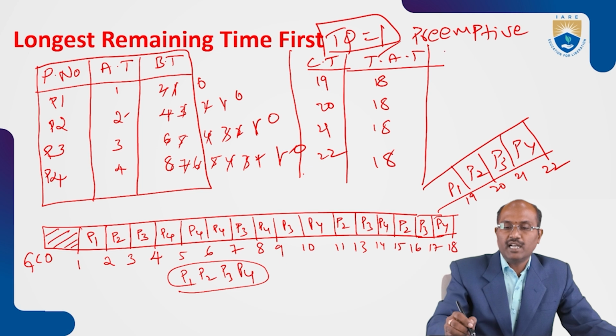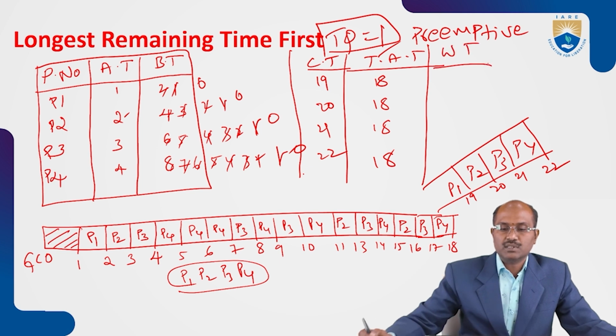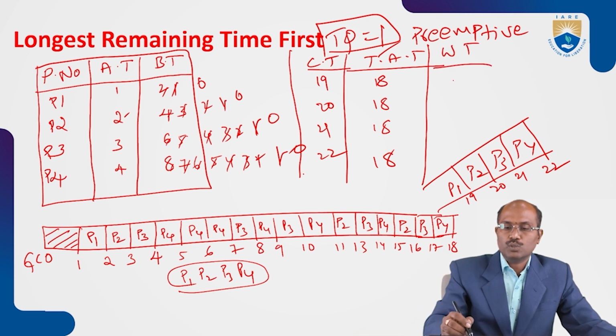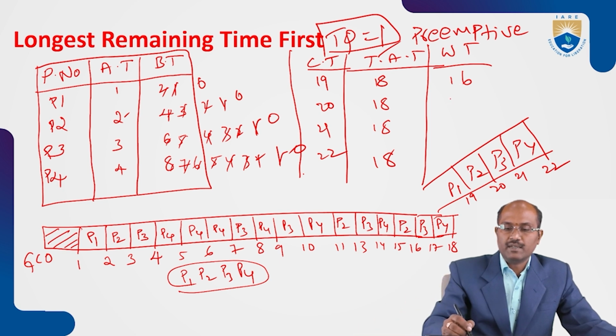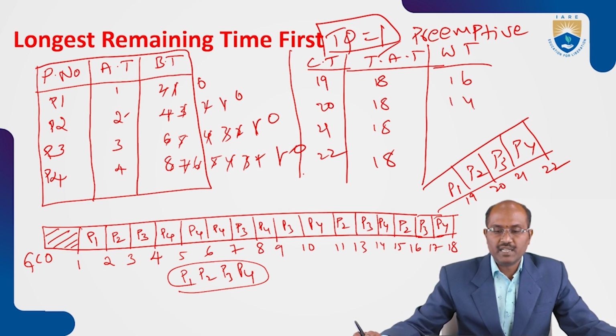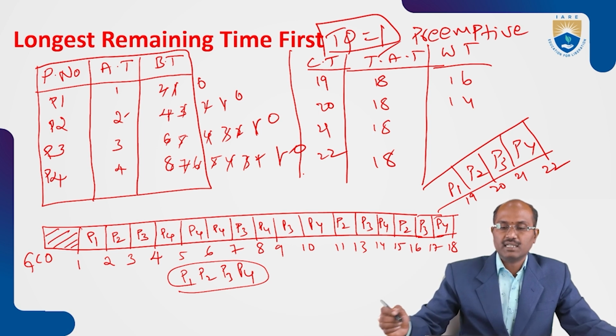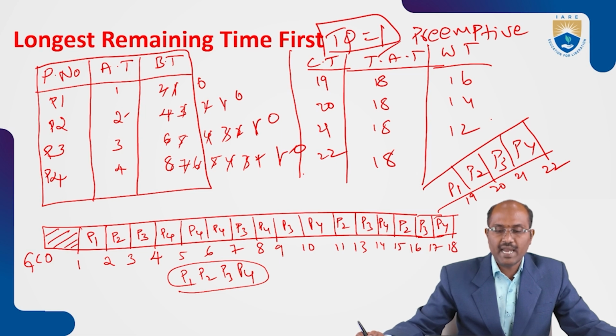Waiting time is turnaround time minus burst time. So for P1, 18 minus 2, that is 16. P2, 18 minus 4, that is 14. P3, 18 minus 6, that is 12. P4, 18 minus 8, that is 10.